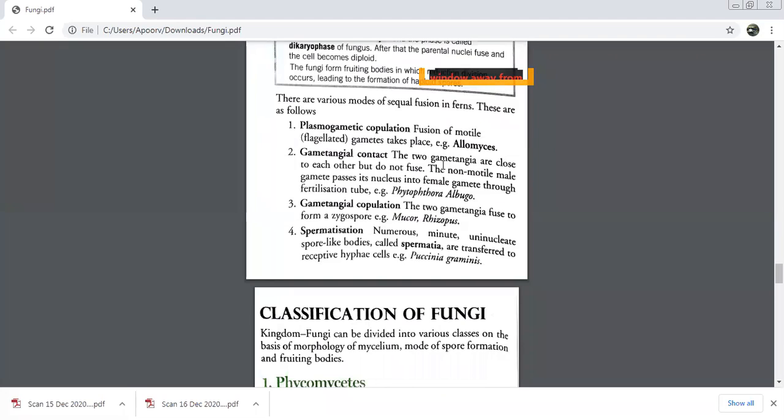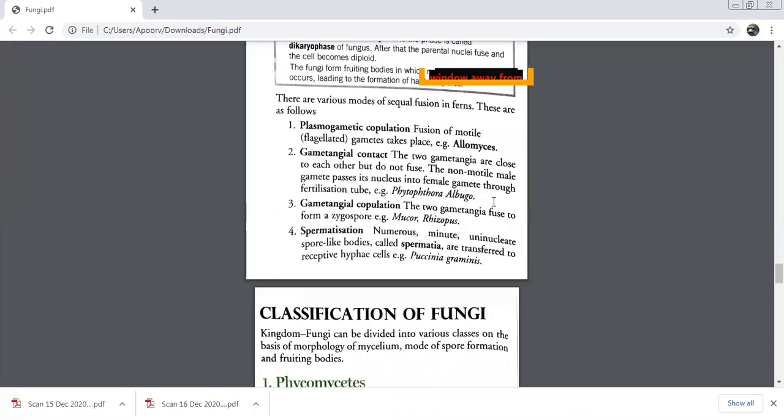Here it is gametes, here it is gametangia. The gametangia are close to each other, but they will not fuse. The non-motile male gamete passes its nucleus into the female gamete through a fertilization tube. So the male gamete is going to enter the female gamete through a tube-like structure.